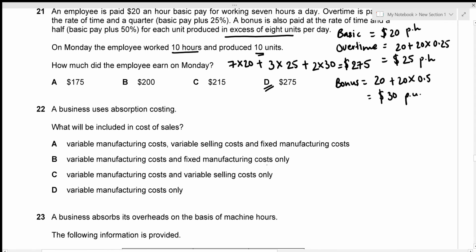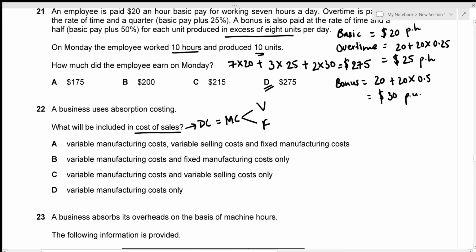Okay, for question number 22, we have absorption costing and what will be included in the cost of sales. So cost of sales actually just includes the direct costs, right? Direct costs, which is actually manufacturing costs. And it includes manufacturing costs of both types, variable as well as fixed.